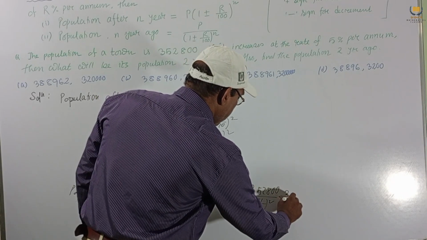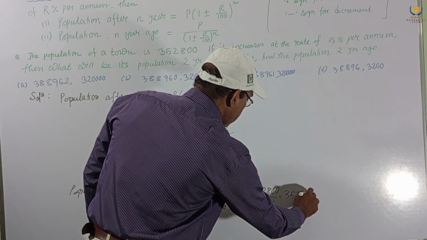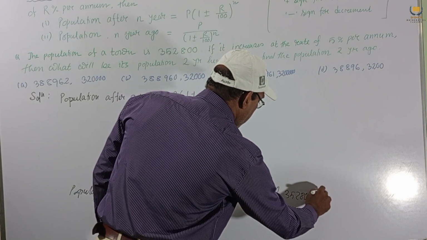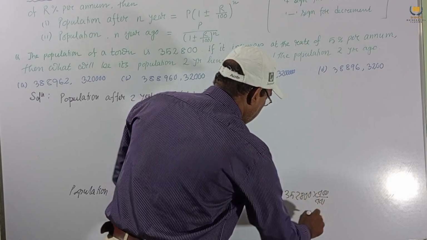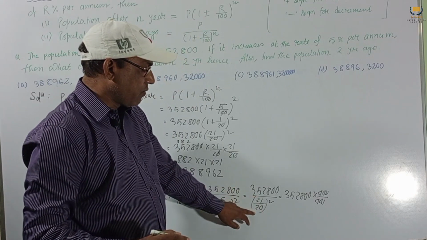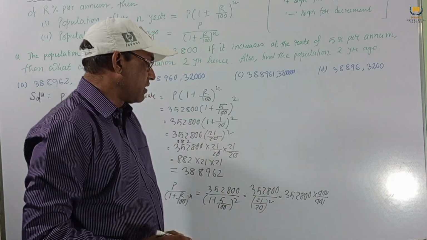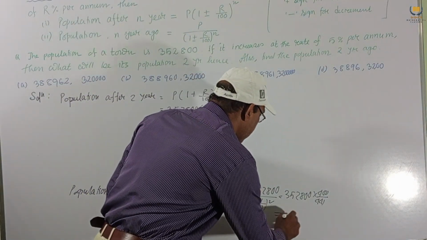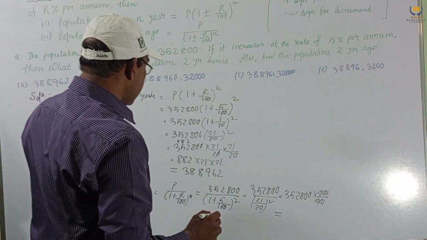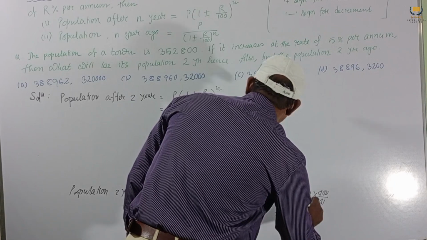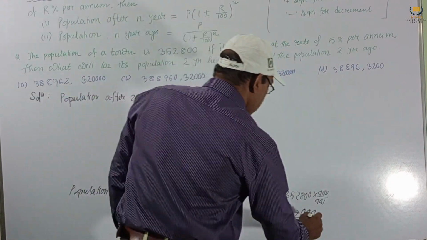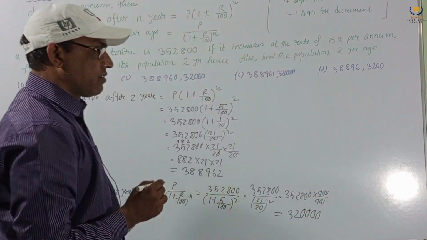This will be 352800 into 400 by 441. This 441 by 400, this becomes the numerator and this one the denominator. If we calculate this, then we get 320000. We get this as our answer.